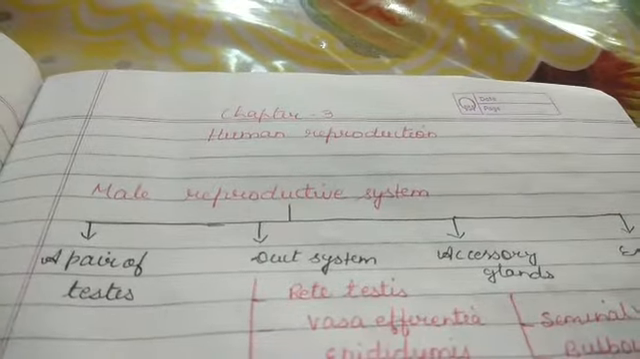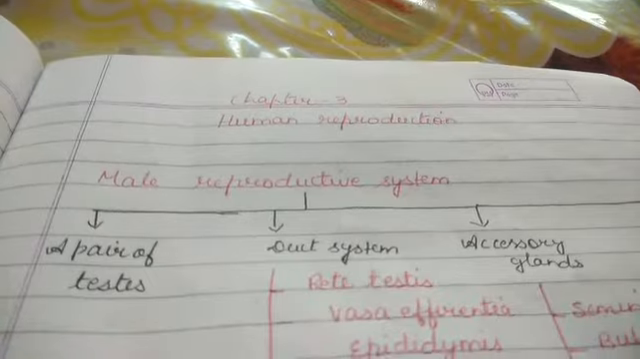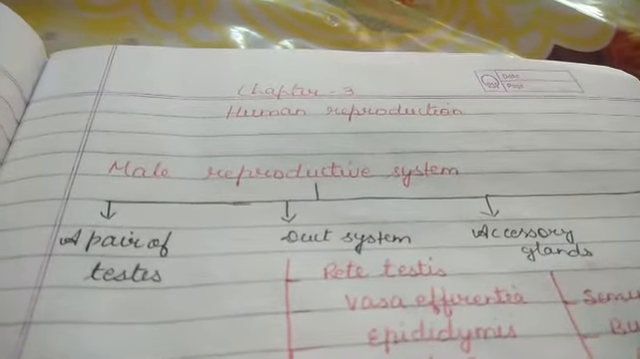So let me start it and just listen. It has more weightage. 2 to 3 questions can be asked from this chapter only. So let me begin. Male reproductive system.